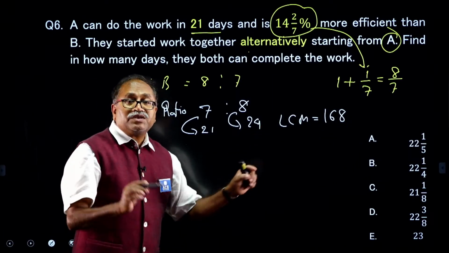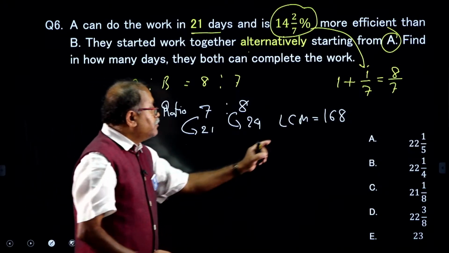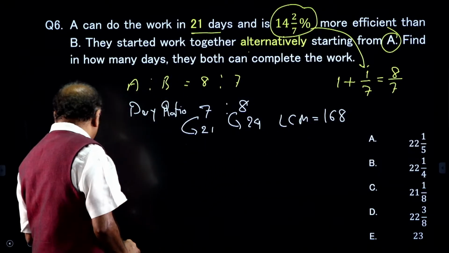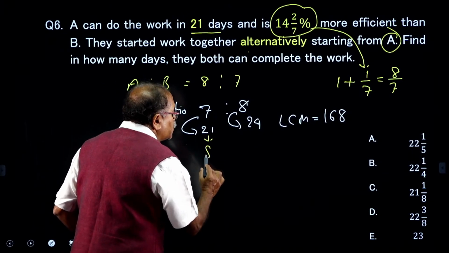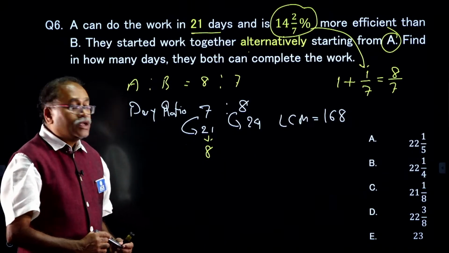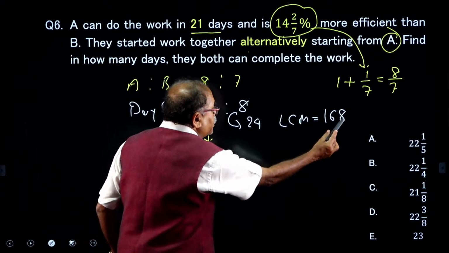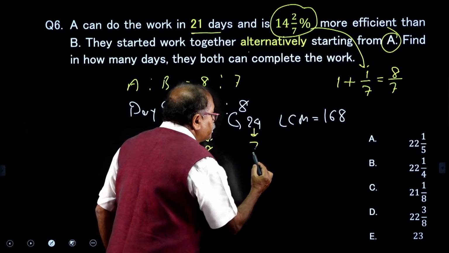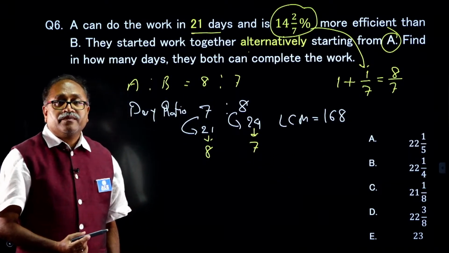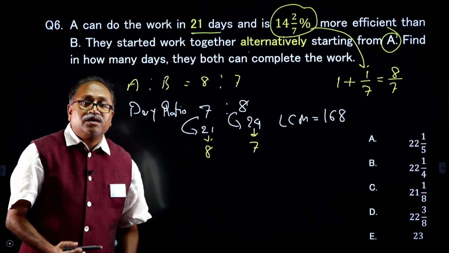Now, A completes how many units per day? 168 divided by 21, I notice that A completes 8 units per day. B completes how many units per day? 168 divided by 24, that is 7 units per day. They are working on alternate days.